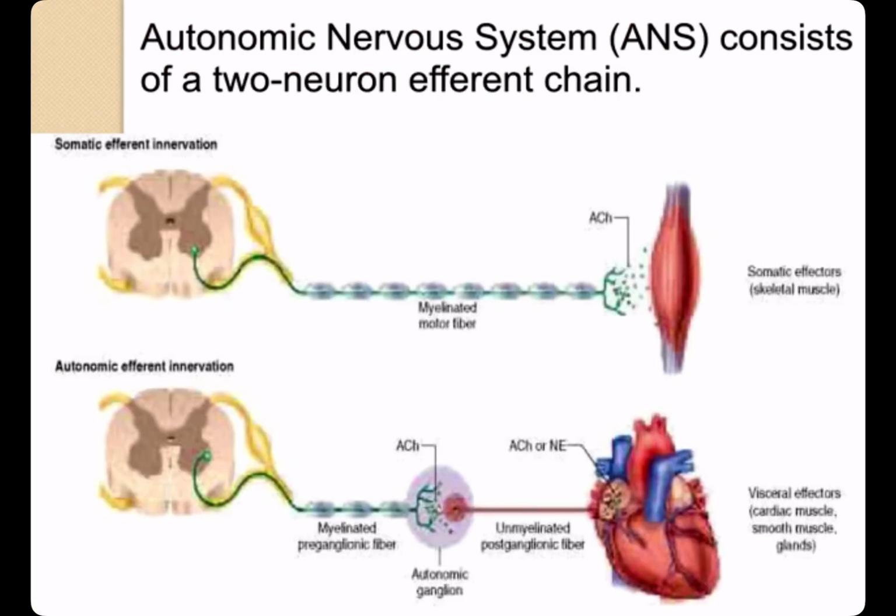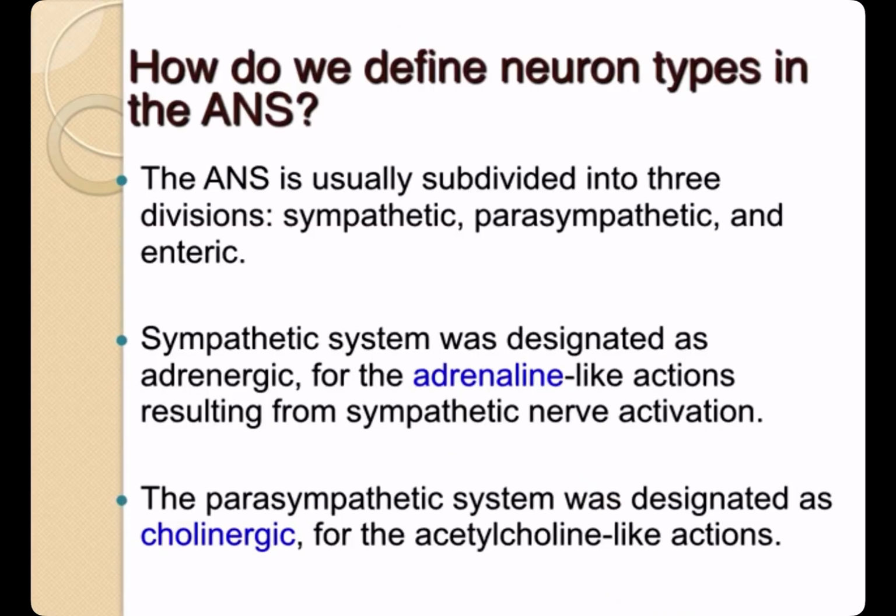The autonomic nervous system consists of a two-neuron efferent chain. Postganglionic axons terminate in varicosities, swellings containing synaptic vesicles, which release the transmitter into the extracellular space surrounding the effector cells. So, how do we define different neuron types in the autonomic nervous system? Well, the autonomic nervous system is usually subdivided into three different divisions: the sympathetic, the parasympathetic, and the enteric. The sympathetic system was designated as adrenergic for the adrenaline-like actions resulting from sympathetic nerve activation, and the parasympathetic system was designated as cholinergic for the acetylcholine-like actions.